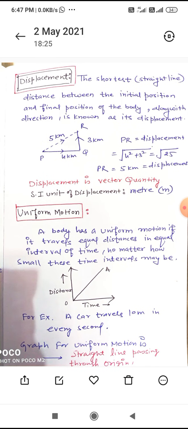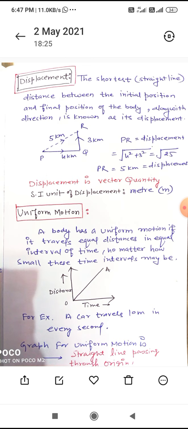So the next one is displacement. What is displacement? Displacement is the shortest distance. Suppose you have a helicopter.